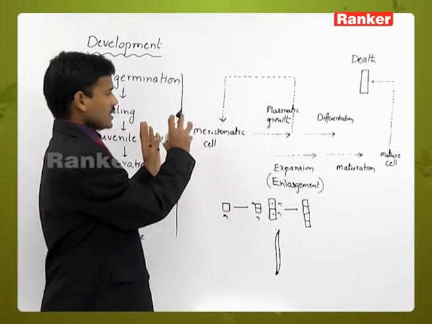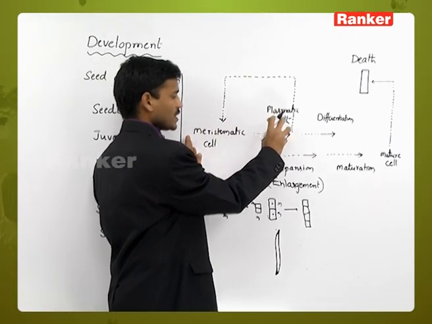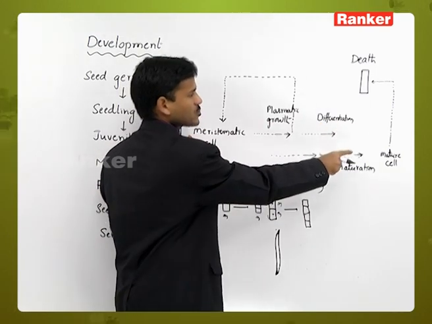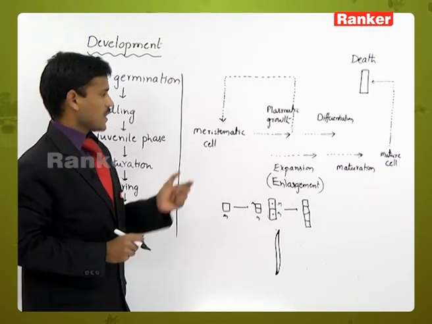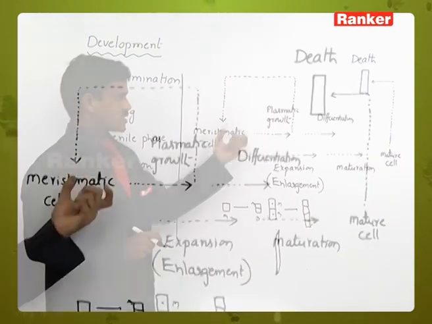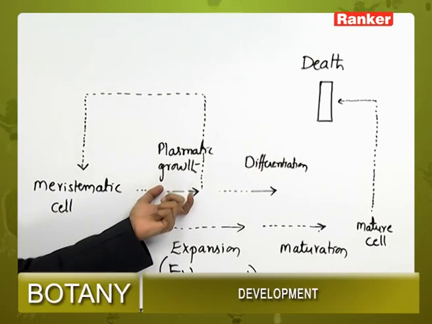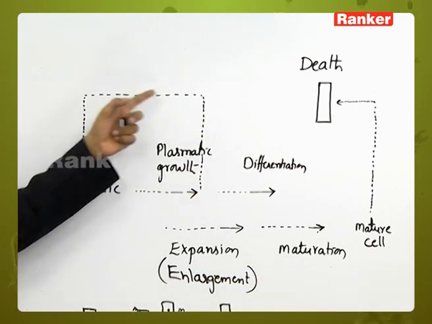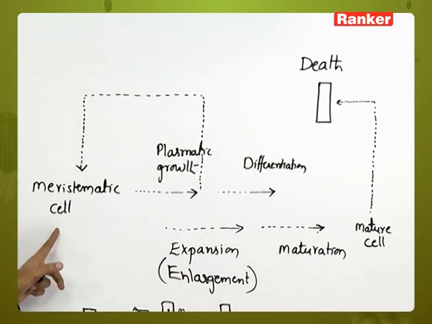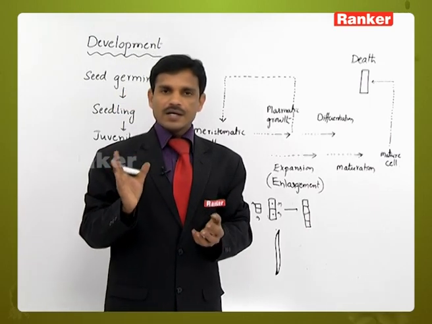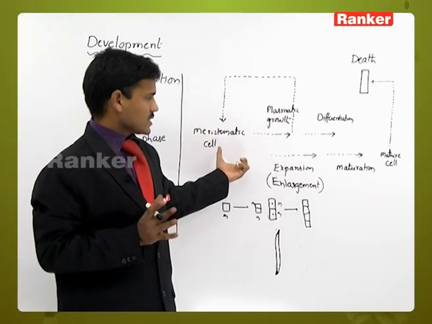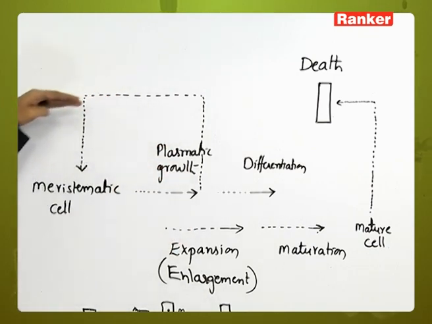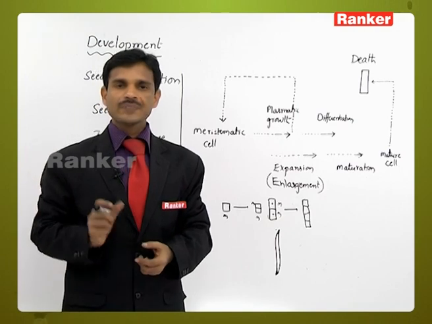Sometimes the newly produced cells show plasmatic growth, enlargement and differentiation, and are involved in a certain function. That matured cell leads to death. But sometimes the meristematic cells, after producing new cells, show plasmatic growth and are involved in the same cell division again. So in different ways, the cells develop or undergo division continuously or repeatedly. So that is about development.